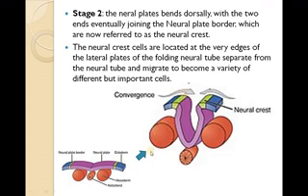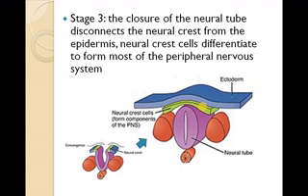You have the other tissue, what we call mesodermal and notochord tissue, present here. In between this, you're going to see the neural tube formation, and the neural crest will be separated in the next stage to become a different tissue in the developing embryo. In stage 3, the closure of the neural tube disconnects the neural crest from the epidermis.